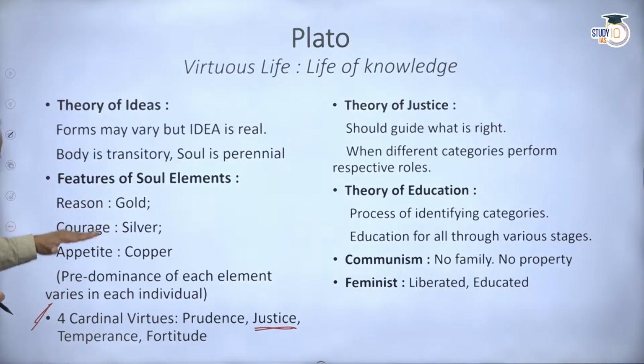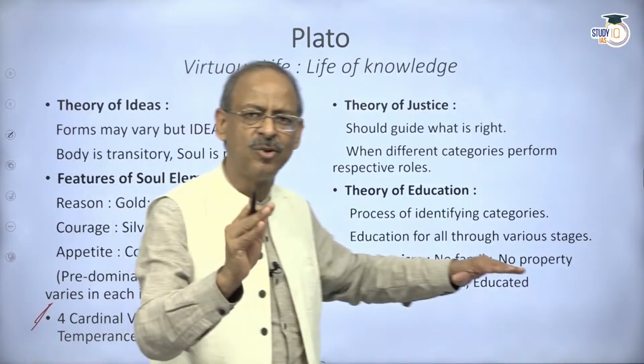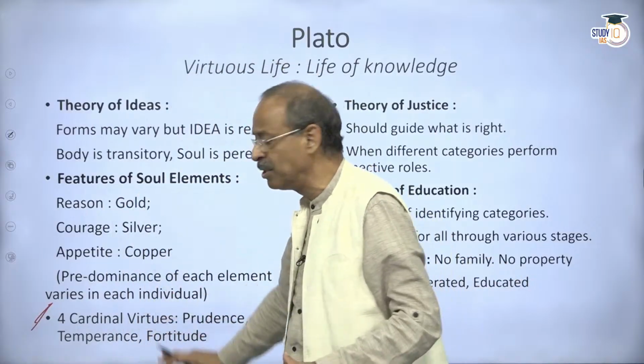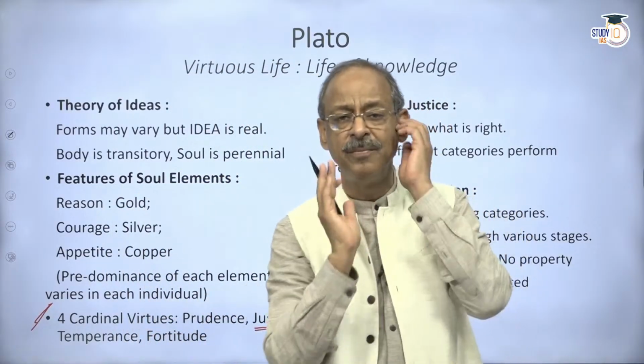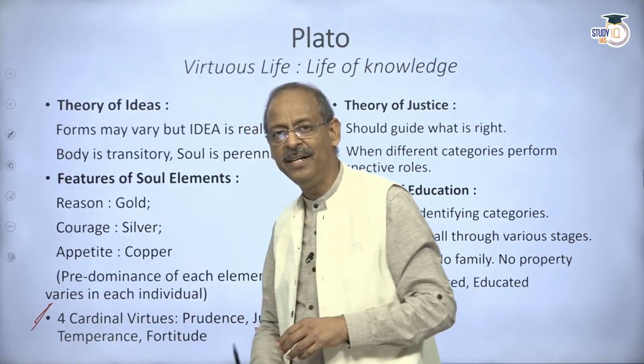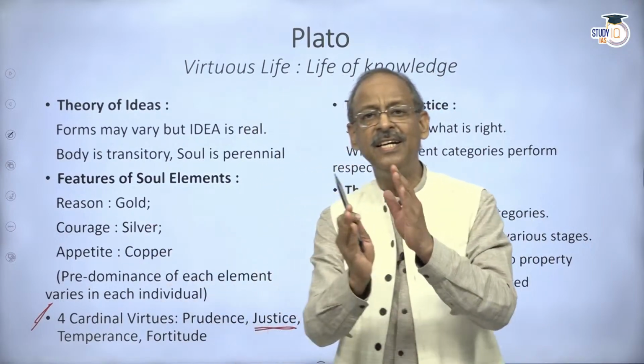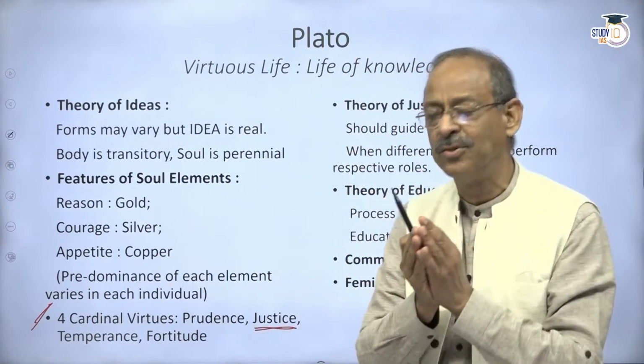Even that person may have these other attributes, but the dominant attribute would be reason. That's very important. So he says that every individual has all these three attributes, but one of these attributes is the dominant one. And if in a society the person whose dominant feature is reason is a leader, then that society is an ideal society.